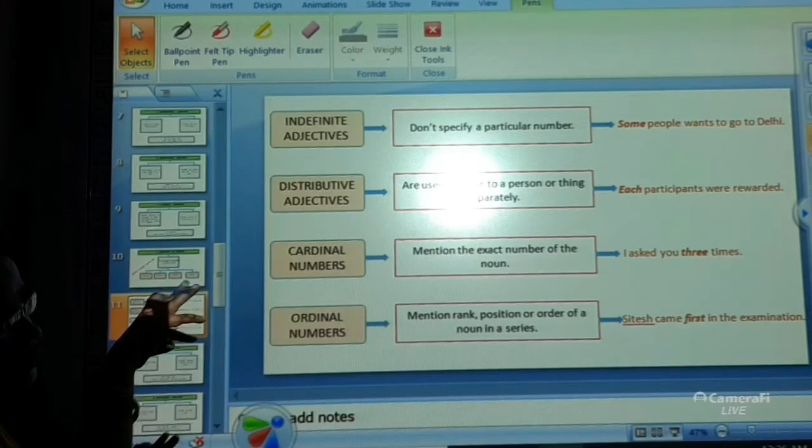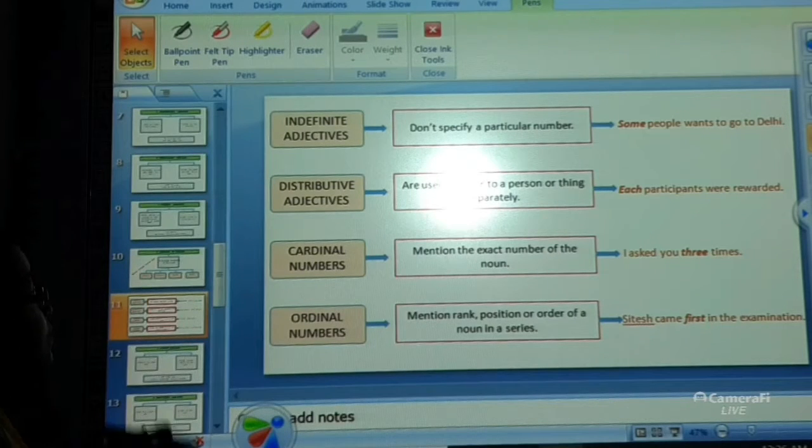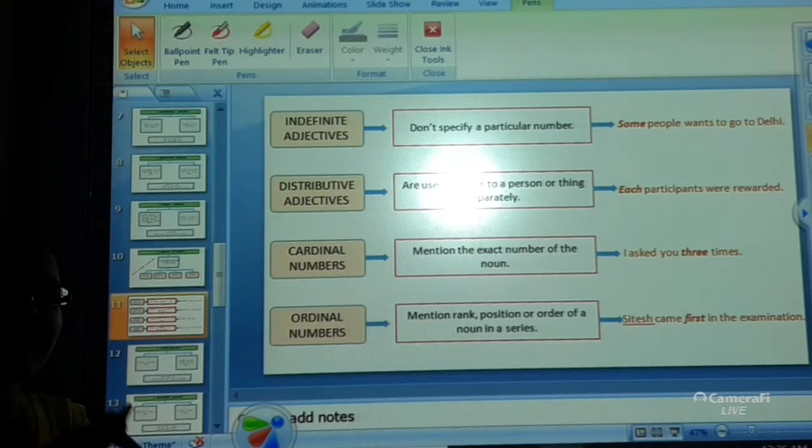Some people want to go to Delhi. The example that you have for indefinite adjective, some people want to go to Delhi. That means no such specified number of people is given who want to go to Delhi. Some people, it can be 5, it can be 10, it can be 15, 50, 100, many people it can be. Alright.